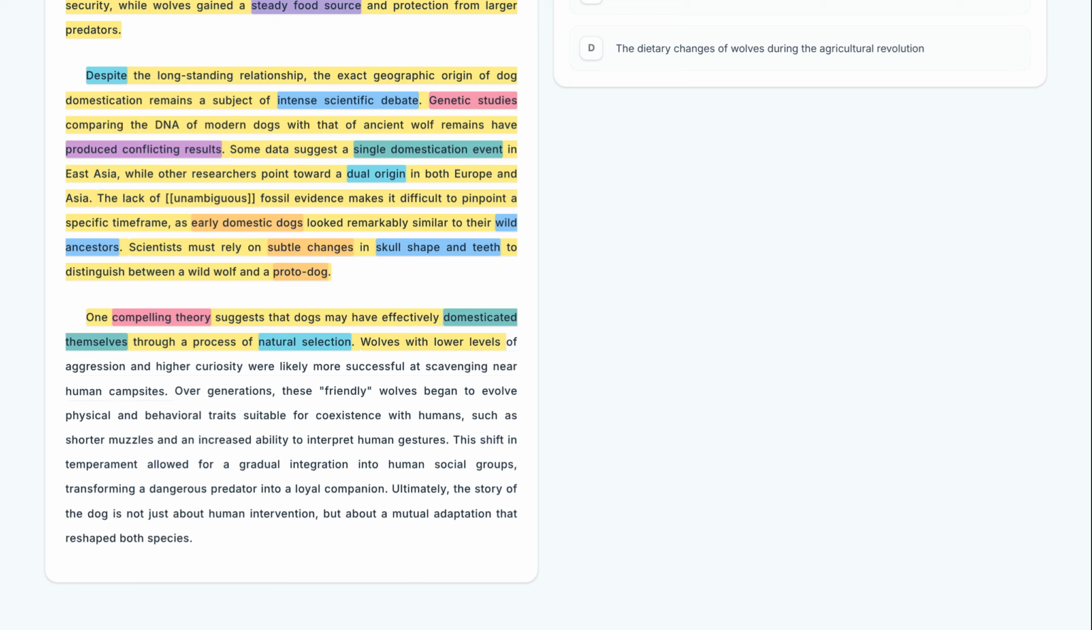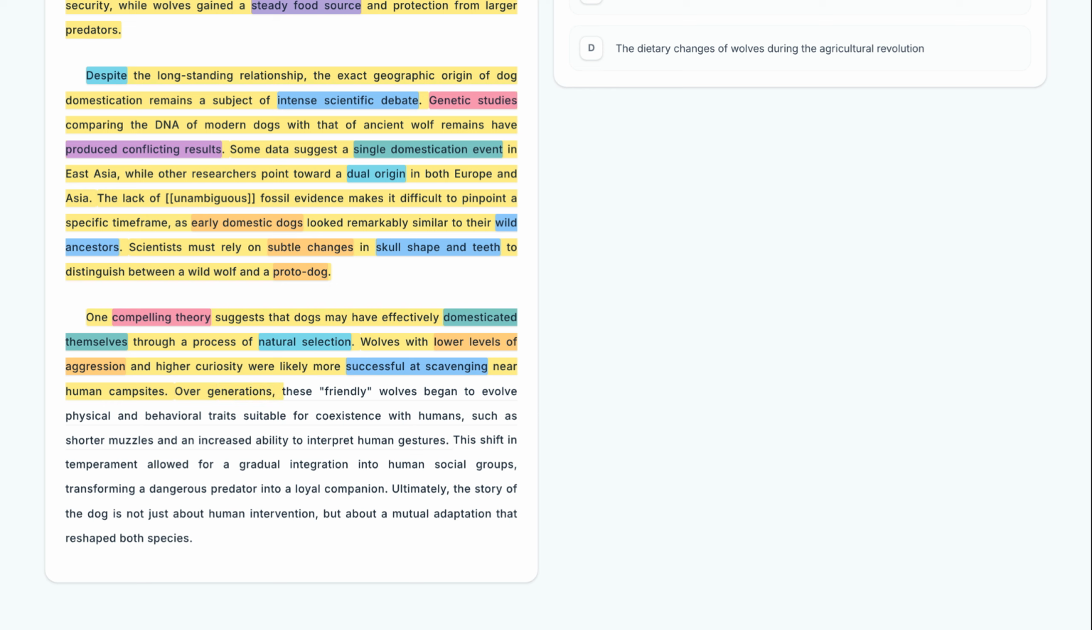Wolves with lower levels of aggression and higher curiosity were likely more successful at scavenging near human campsites. The mechanism of this theory is lower levels of aggression, which made certain wolves more successful at scavenging. This explains how behavioral traits led to a closer proximity to humans.